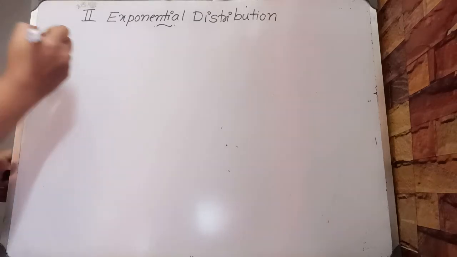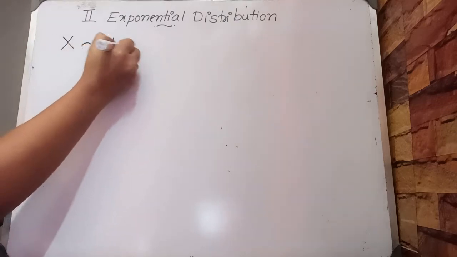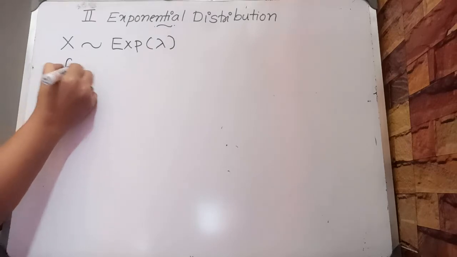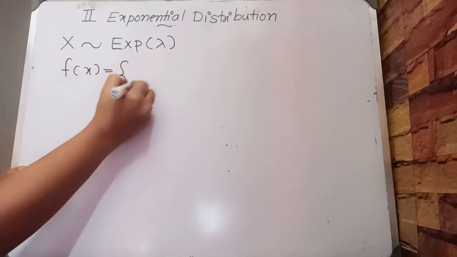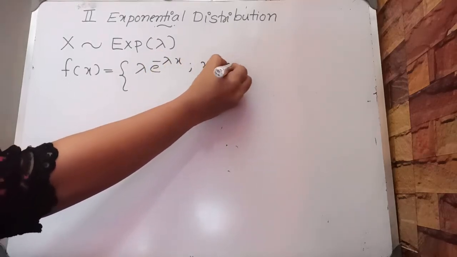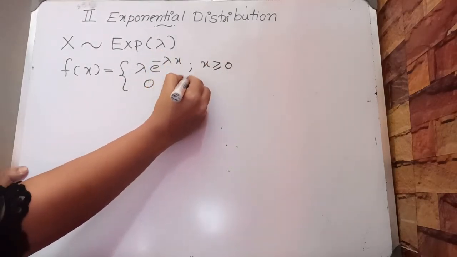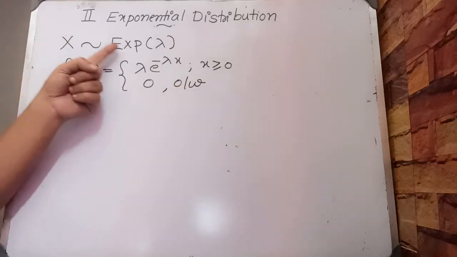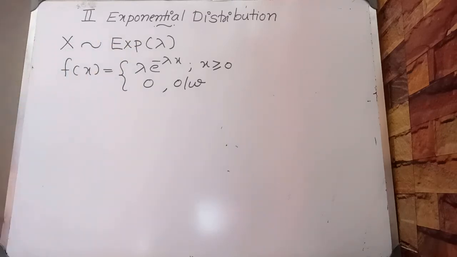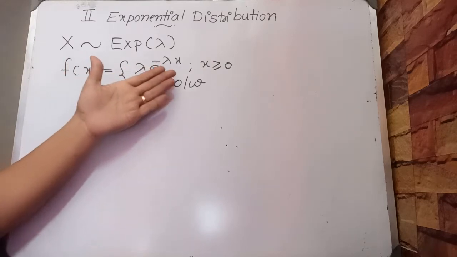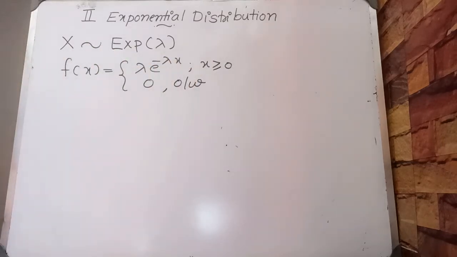A continuous random variable x is said to follow exponential distribution with parameter lambda if it has the PDF f of x equals lambda e raised to minus lambda x when x is greater than or equal to 0, and 0 otherwise. In this case, we represent this as x follows exp(lambda). That is, exponential distribution with parameter lambda has the PDF lambda e raised to minus lambda x for x greater than or equal to 0.